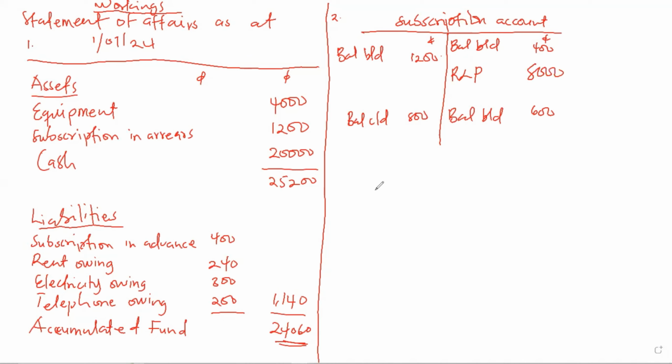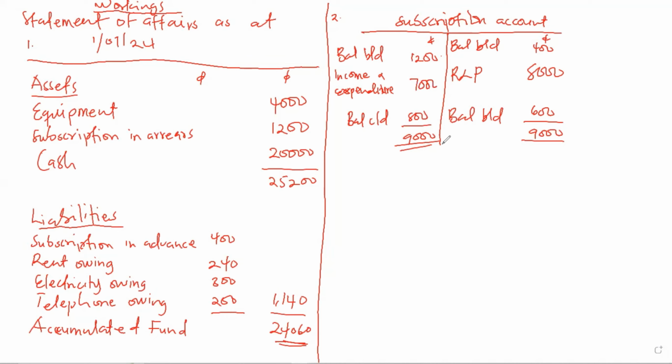So after that, we balance. When we balance this, you have here to be 9,000. So it means the difference will come here, and the difference will go to the income and expenditure accounts. So the difference is 7,000.